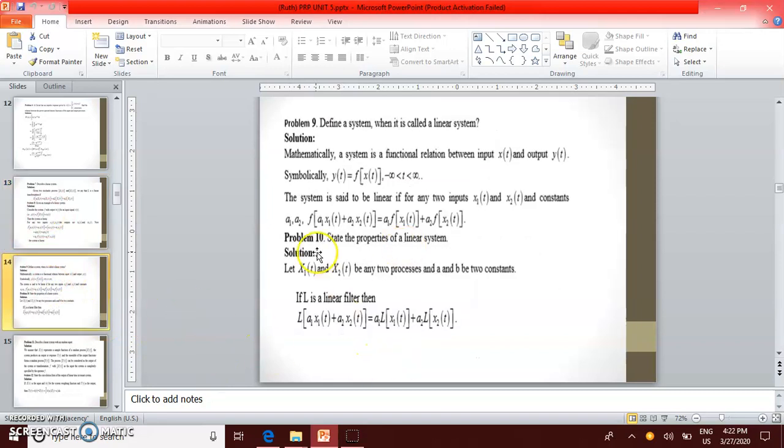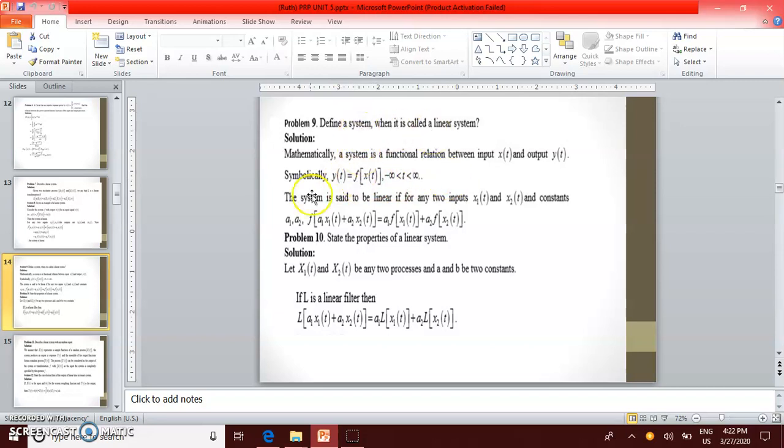Next problem. Define a system. When is it called a linear system? Definition of a system: mathematically, a system is a functional relation between input x(t) and output y(t). That is called a system. Symbolically, y(t) is equal to f of x(t), where t always lies between minus infinity and plus infinity.